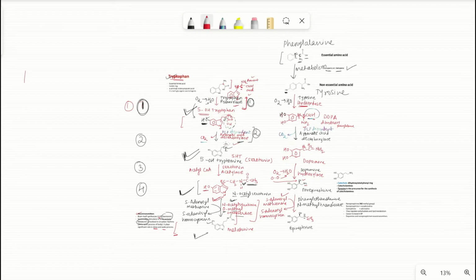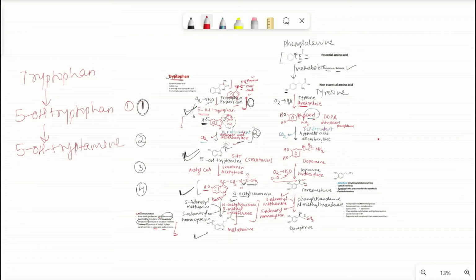Just a quick revision here. Tryptophan to 5-hydroxytryptophan, then 5-hydroxytryptamine, then N-acetyl serotonin, and next is melatonin, right?